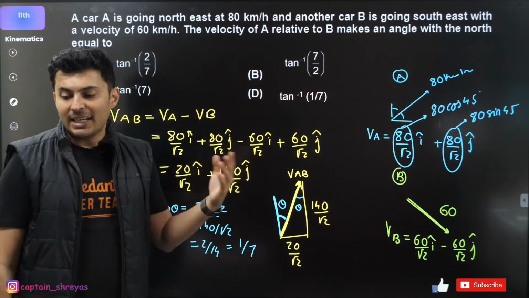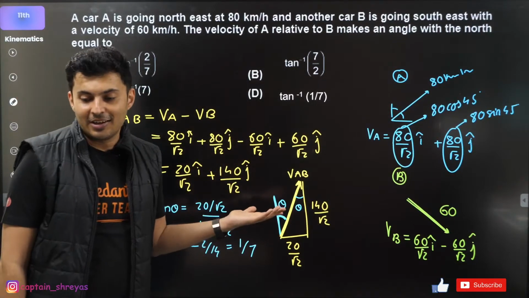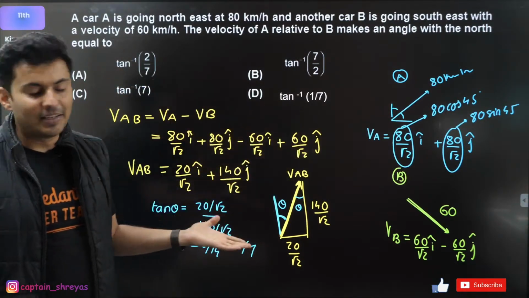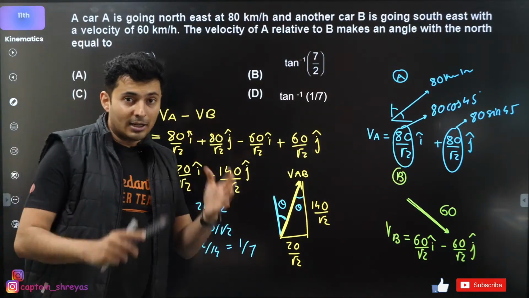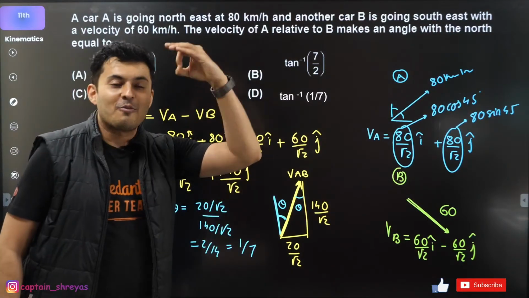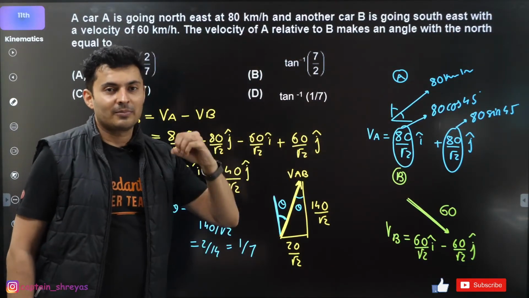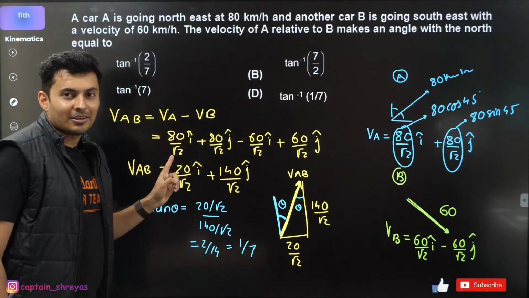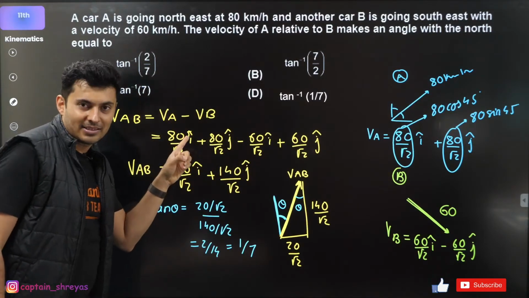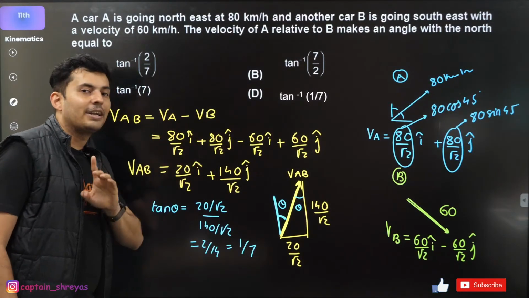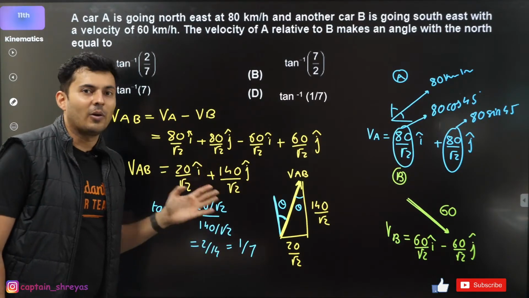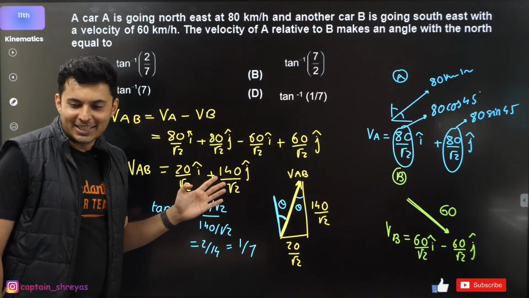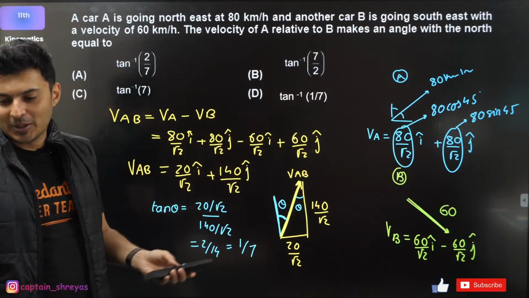Clear? Can we take resultant velocity? No, Satya. There is no use of finding resultant velocity. In relative velocity, it is always vector subtraction, never vector addition. So that's why you need to put minus. If I put plus, I'll get a completely different and wrong answer. Got it? Understood? Clear?